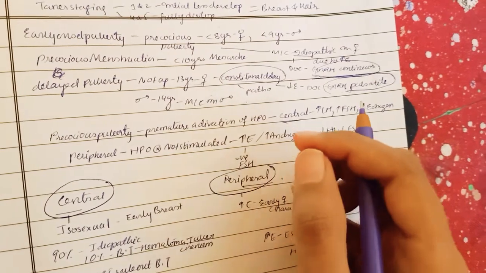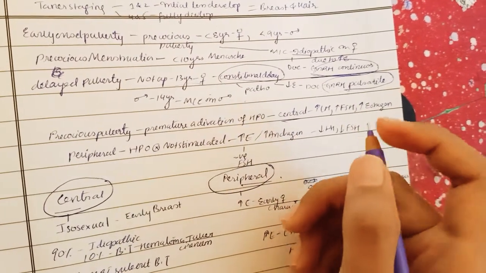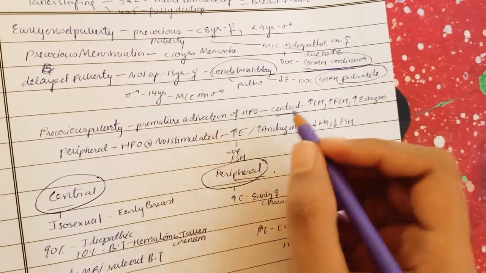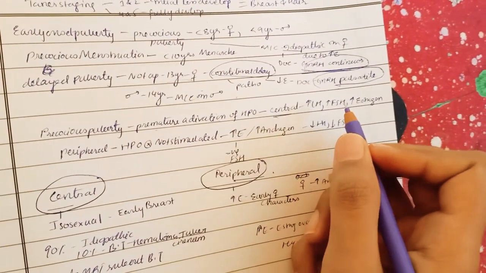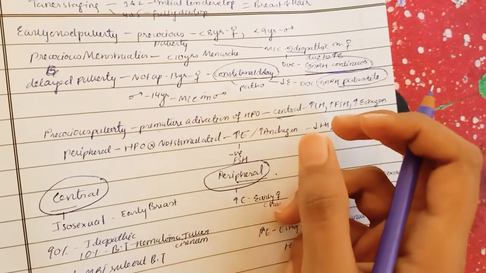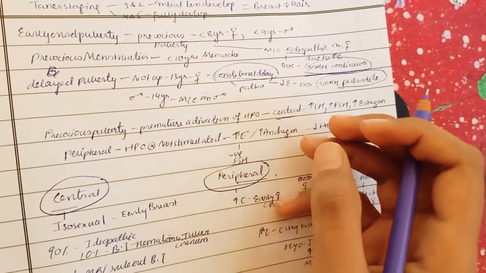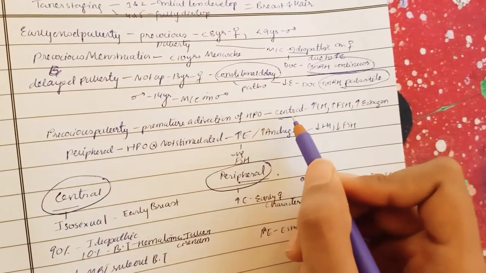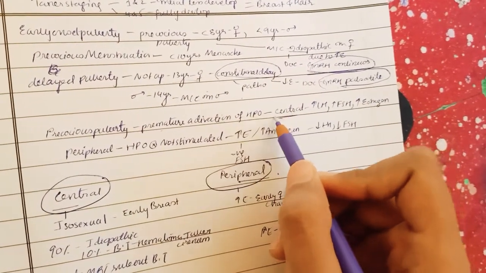Here there is premature activation of the hypothalamic axis. Because of this, there is more LH, more FSH, more estrogen, and this is a diagnostic point which you need to see. Due to the increase in estrogen, the puberty is always isosexual. Causes: 90% are again idiopathic, but 10% are because of brain tumor.